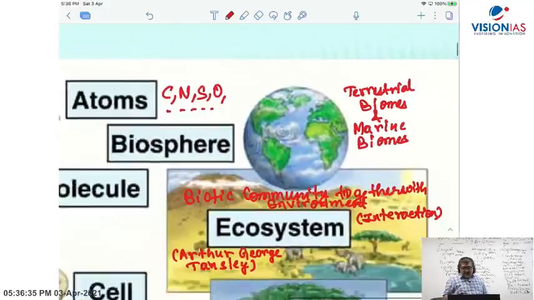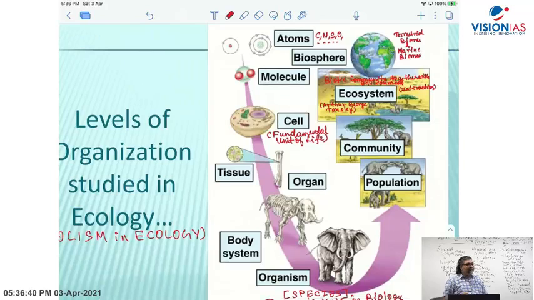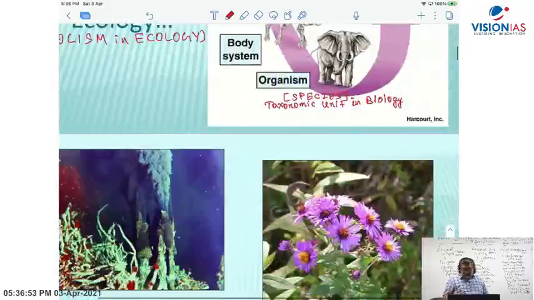This we have already discussed. This we have already covered in yesterday's class. This is in your handout. Your handout already has all of this. Alright? Then coming to this one.